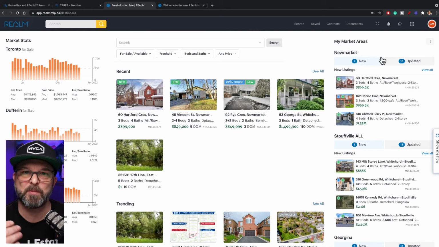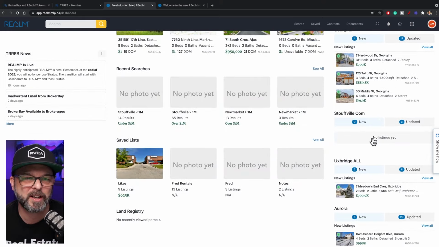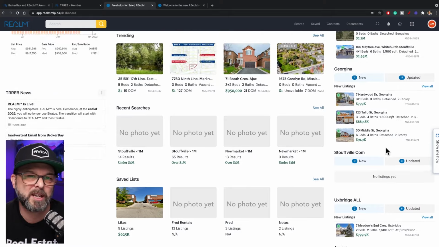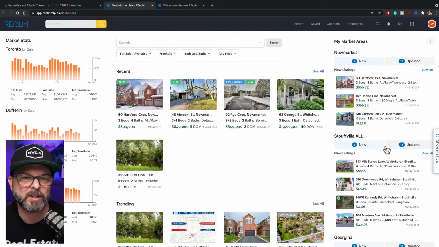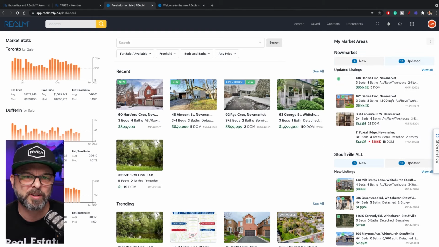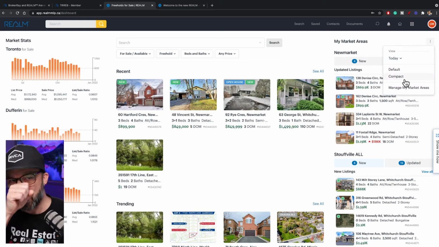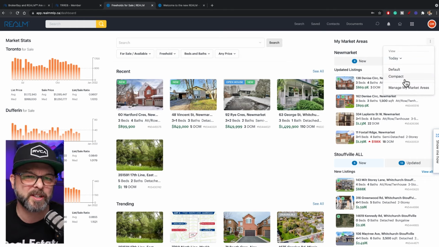Moving forward at the top right, those are the market areas. So some of us have some market watch locations, just like you do in Stratus. So I tend to keep my eye on Newmarket, Stouffville, Georgina, Stouffville Commercial, Uxbridge, Aurora. Those are the areas that I like to keep my eye on. And you can see the 4 new listings for Newmarket, 16 were updated, and you can view them all. You can also customize that by clicking the 3 dots here, and you can see more information and certainly manage those market areas that you want to look at.